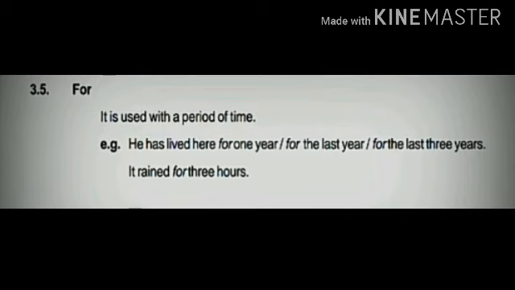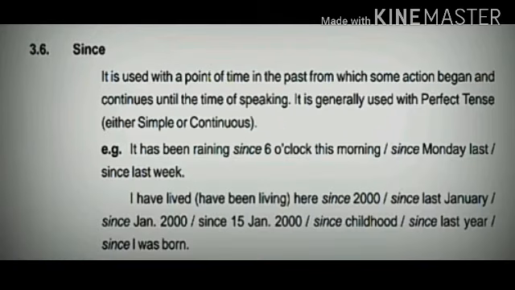Now comes since. It is used with a point of time in the past from which some action began and continues until the time of speaking. It means it started in the past and still it continues. It is generally used with perfect tense, either simple or continuous. For example, it has been raining since 6 o'clock this morning, or since Monday last, or since last week.